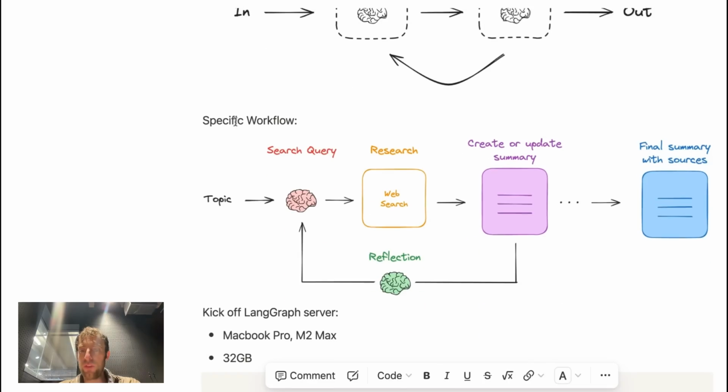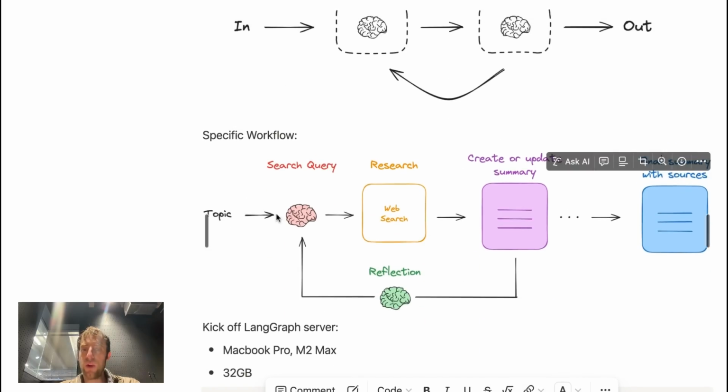So this loop is going to look kind of like this. You can see query generation, research, summary generation, reflection, new query, and so forth. This will continue for some set number of cycles that's configurable. And in the end, I'll get a nice summary with sources. This can be run with any open source LLM. Now, I have a separate video on this that talks about building it from scratch. So I'm not going to build everything again, but I will just test this out using R1.